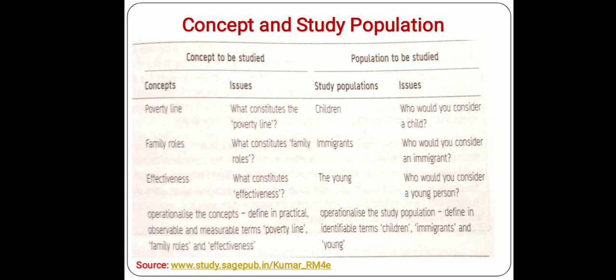The persons who are coming from another state, who are moving from one job to another job, or from another country. Like that we have to decide. So this is how we have to decide the workable definition of the concepts and the study populations.